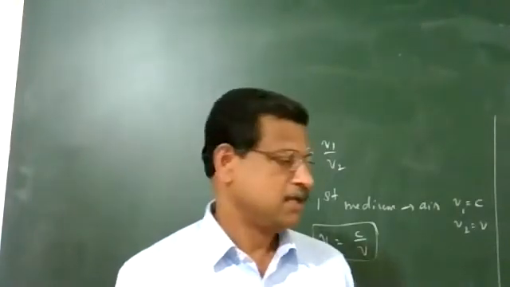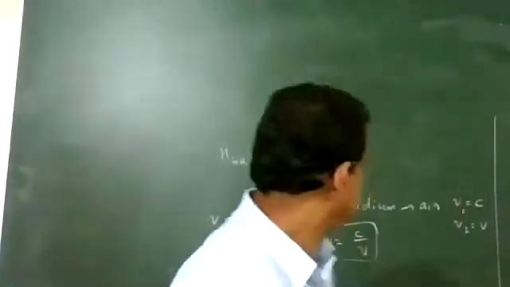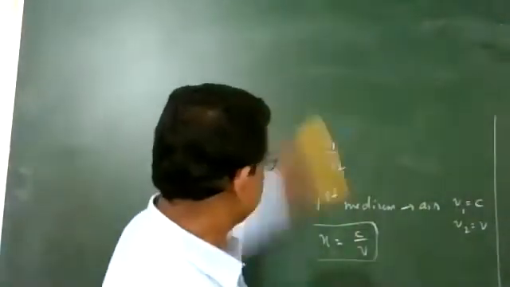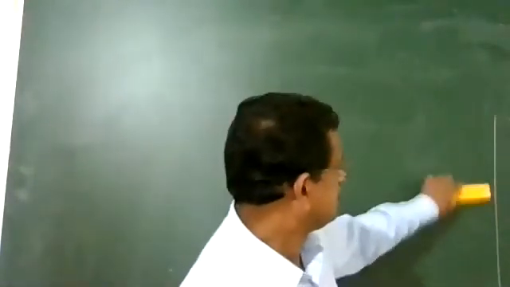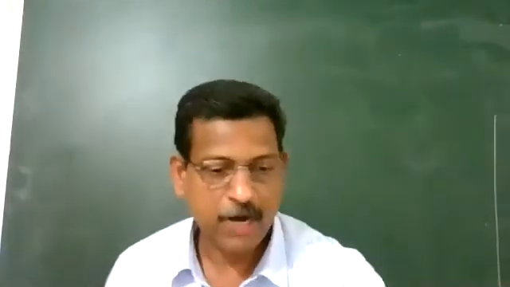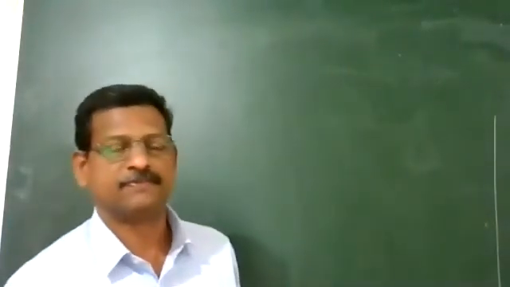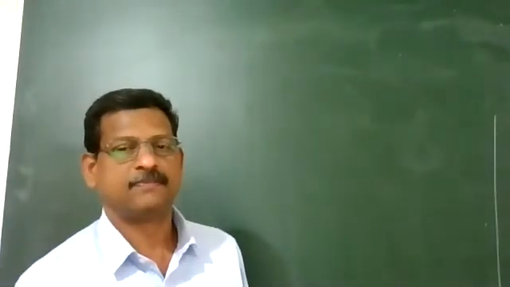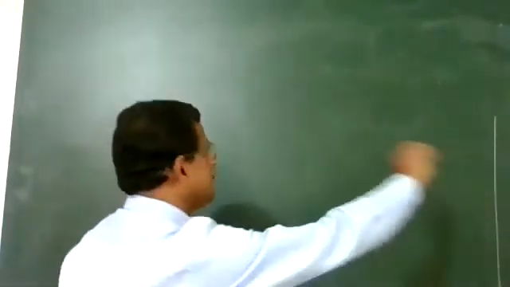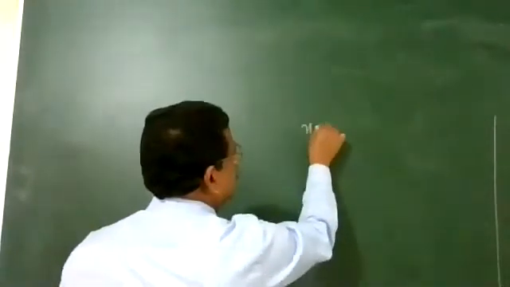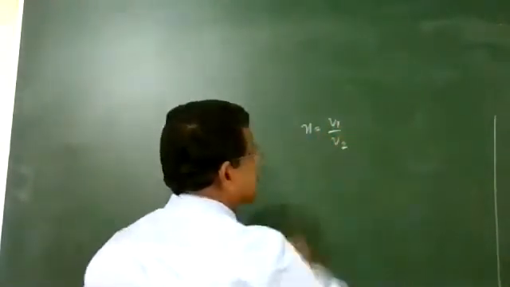Okay. So the next point is how we represent refractive index in terms of wavelength. n equal to V1 by V2.